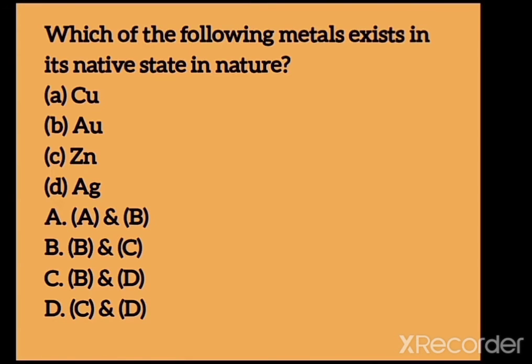Which of the following metals exist in native state in nature? A: copper, B: aluminum, C: zinc, and D: silver. Options: A and B, B and C, B and D, C and D.